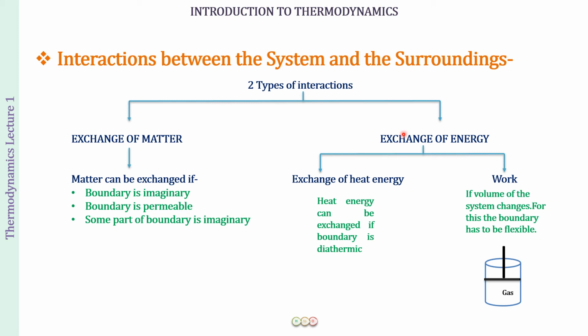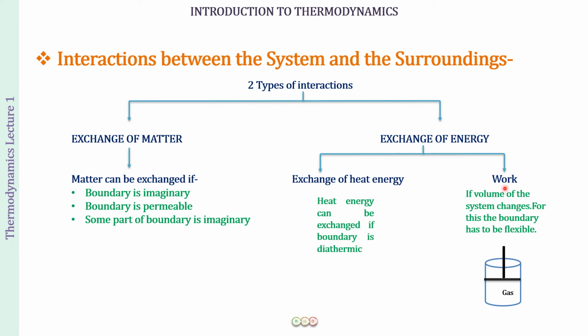And then we have the exchange of energy. This can happen in two ways when we talk about thermodynamics: exchange of heat energy and work. So work is also a form of energy, right? Exchange of heat energy can happen if the boundary is diathermic. If it allows the transfer of energy, then that boundary is called diathermic. So if the boundary is diathermic, even if it is not an imaginary boundary, it is a real boundary and an enclosed vessel, well, then also we can have the transfer of energy.